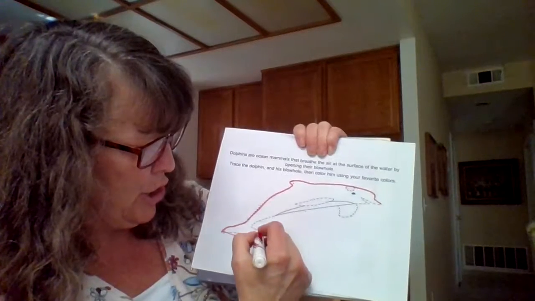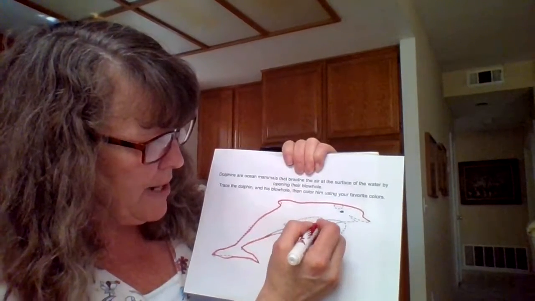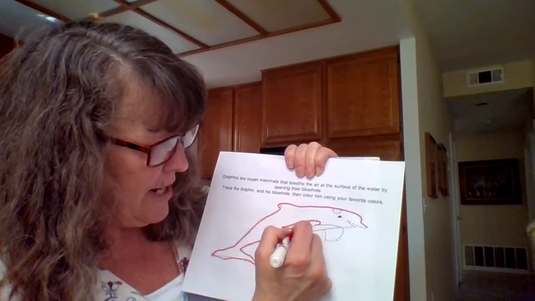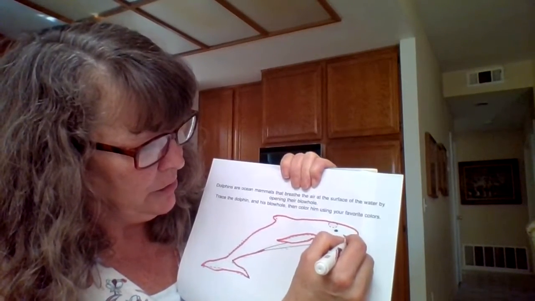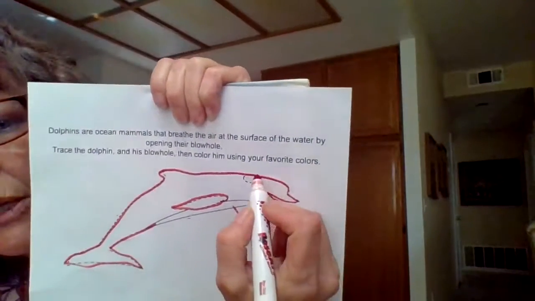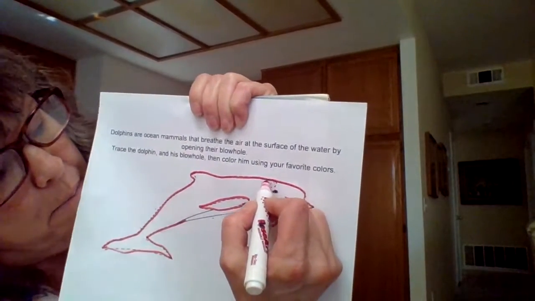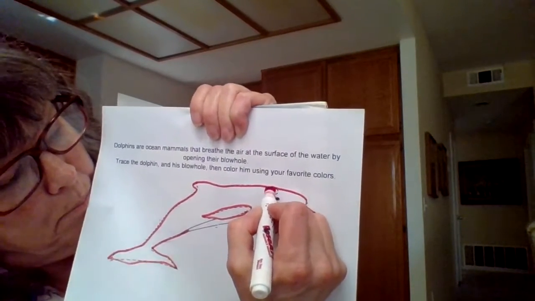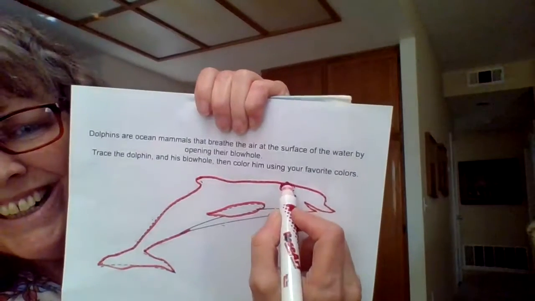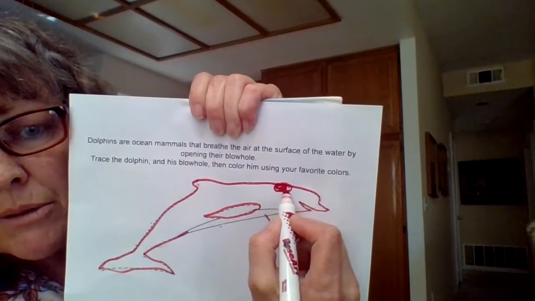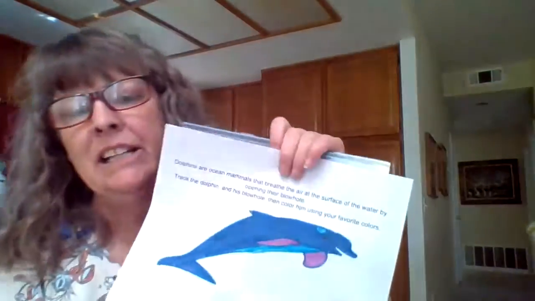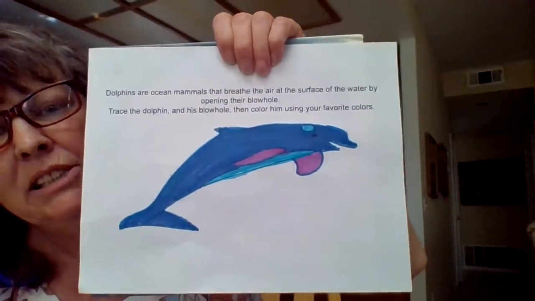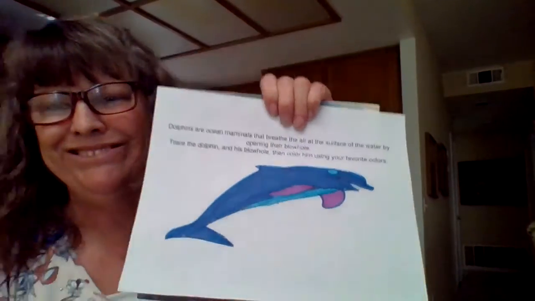Chugga, chugga, chugga. Woo, listen to my train go. And we're going to do his fin right here, or flipper. There's his nose and his smile. And most importantly, don't forget the blowhole. Dolphins got to be able to breathe, right? All right, and then once you're done with that, you may color it in. Here's my dolphin. I made him blue and purple.